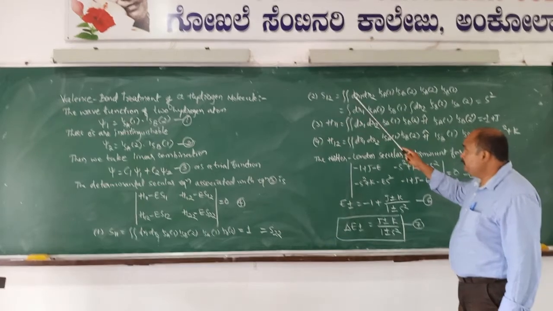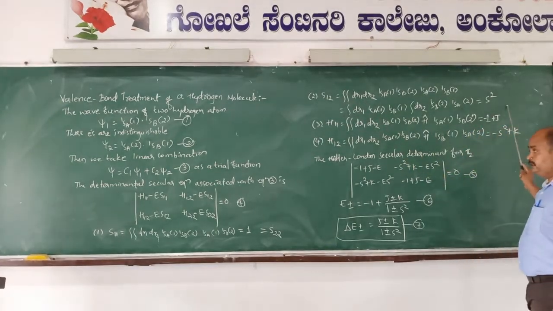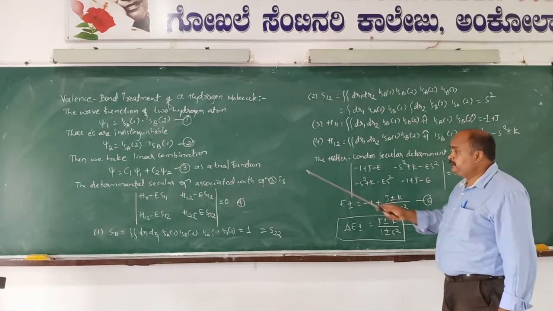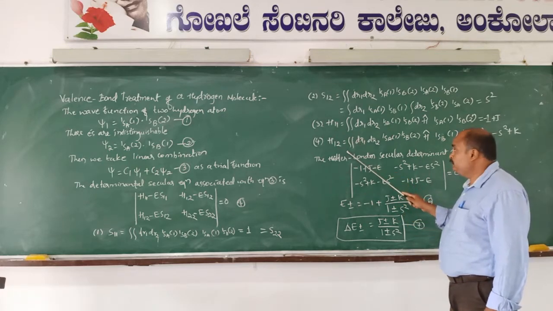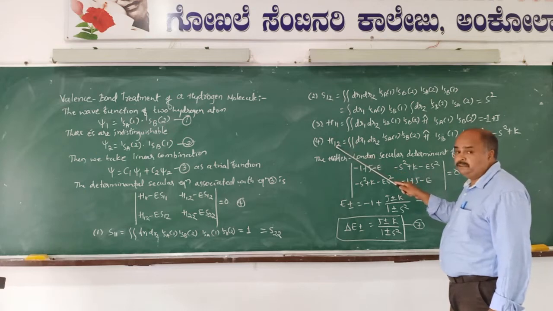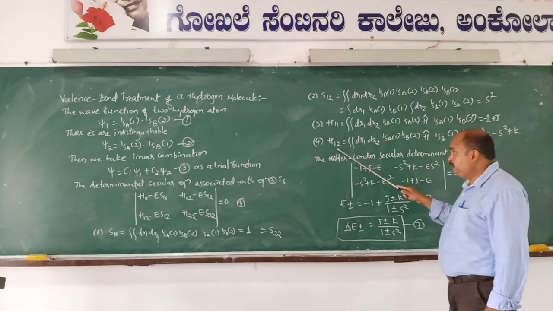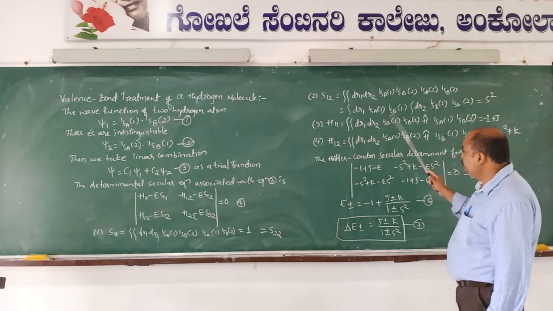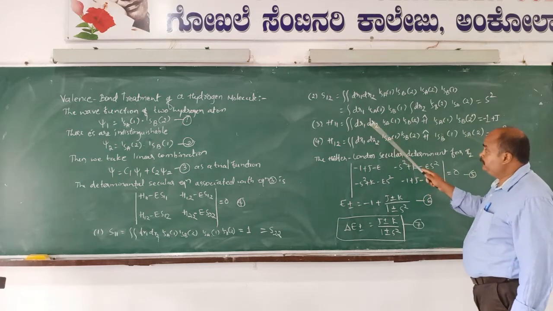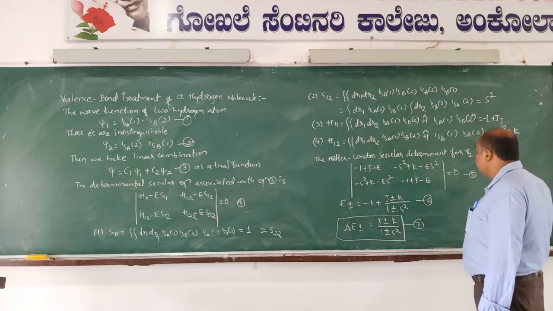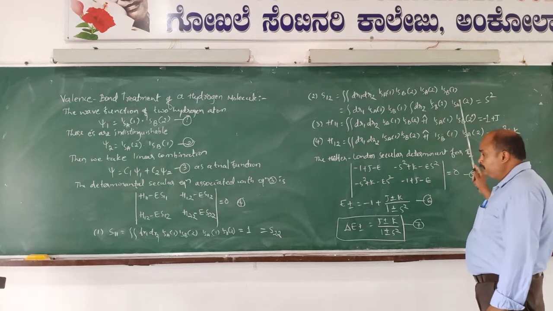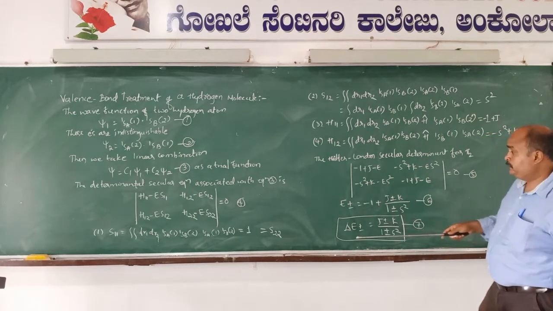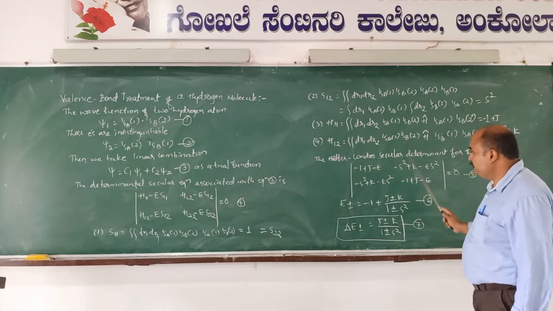For S12 and S21, this must be equal to S square, and the remaining elements available in the 2 into 2 secular determinant are H11 and H12. H11 is monocentric. H12 is polycentric because it includes the two nuclei, isn't it? So the integration leads to different solutions. The double integration of H11 gives minus 1 plus J, and H12 gives minus S square plus K. All these solutions are combined into equation 4, so that one could get the Heitler-London